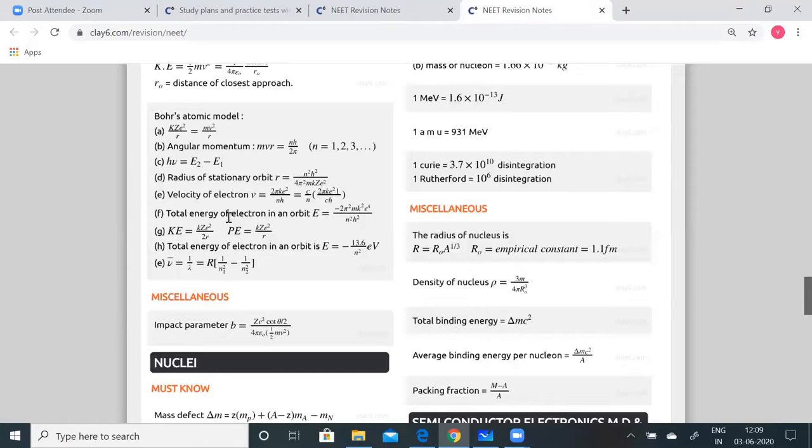Impact parameter b is equal to Ze squared cot theta by 2 by 1 by 4 pi epsilon 0 half mv squared. Of course, this is not very important. From the JEE point of view it is quite important, but from the NEET point of view, this is not a very important formula. Okay. Now coming to nuclei.